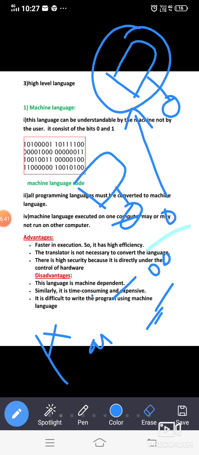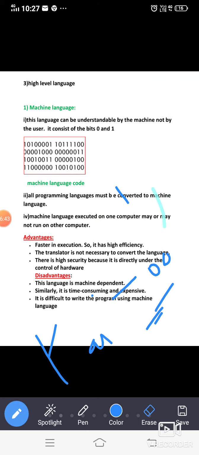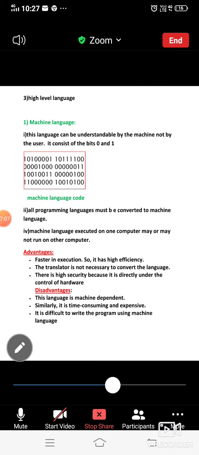So it depends, because every computer understands the machine language, but the other machine may have some other features or some other configuration, and it may not be able to understand. Mostly they can be executed, but we cannot guarantee. That's why it says may or may not. Do you have any doubts till this point?